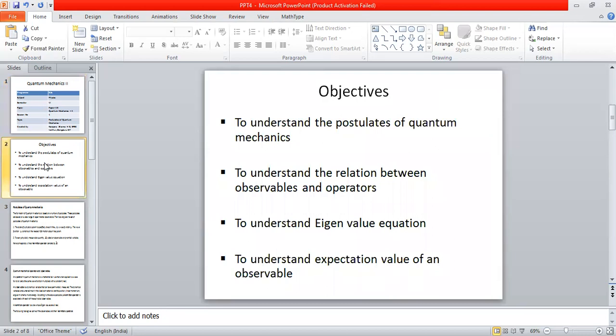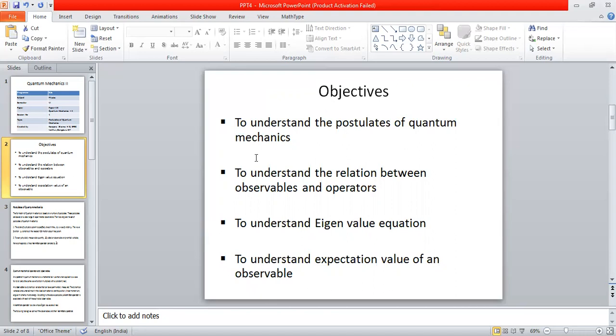So in this session, I would like to discuss in a little detail the postulates of quantum mechanics. Logically speaking, this should have been the first topic. Anyhow, we're not discussing quantum mechanics in a formal way. Right now we're discussing the postulates. Before we discuss them, let me summarize the objectives of this session. The very first objective is to understand the postulates of quantum mechanics.